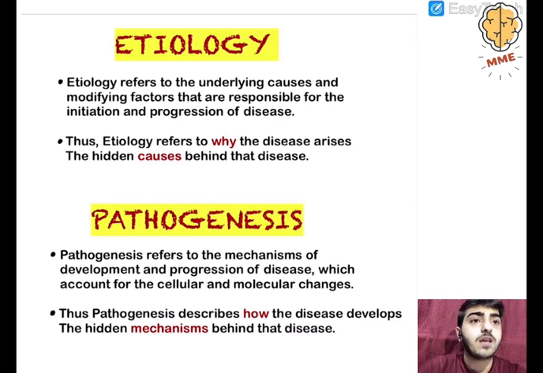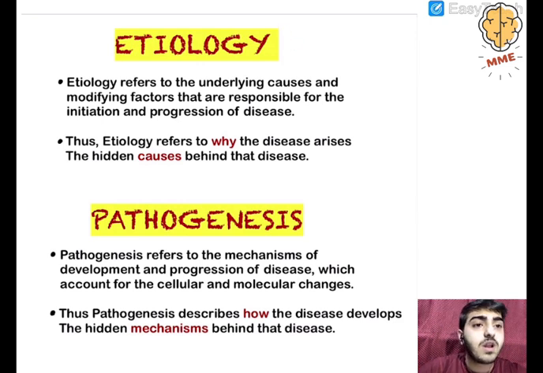So it is the causes. Thus, etiology refers to why the disease arises, the hidden causes behind the disease. Any disease is arising, so I can ask why the disease is arising. What are the causes which are promoting the disease? That is basically etiology.